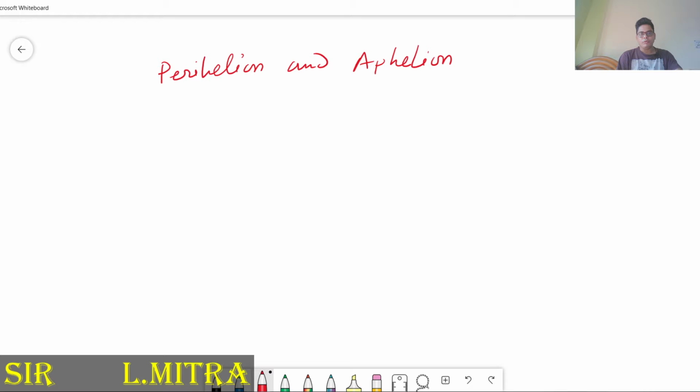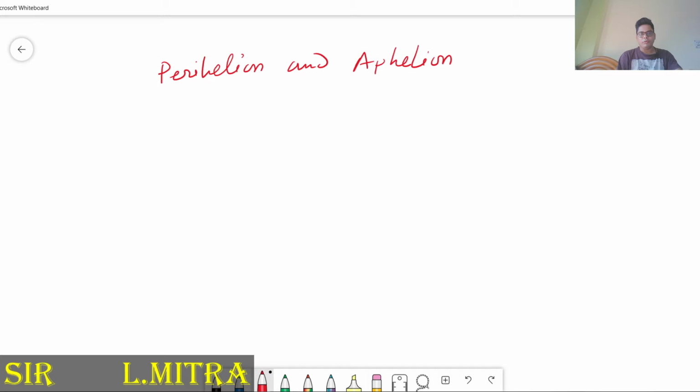Previously we discussed the Earth's orbit. It is not round, it is elliptical. So if you consider this is the sun and the earth is moving, some position is the longest distance, and some position is the very shortest.